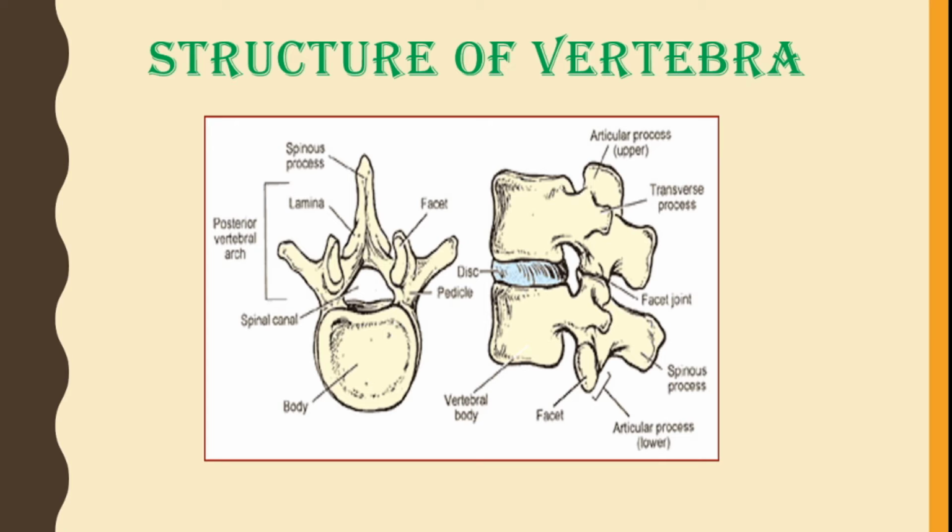When we talk about the structure of a vertebra, you can see the diagram given here. Each vertebra is a ring-like structure. In the bone there is a solid cylinder of bone called centrum, which is flat. On the dorsal side of the centrum is the canal called the neural canal or spinal canal, where the spinal cord is located.